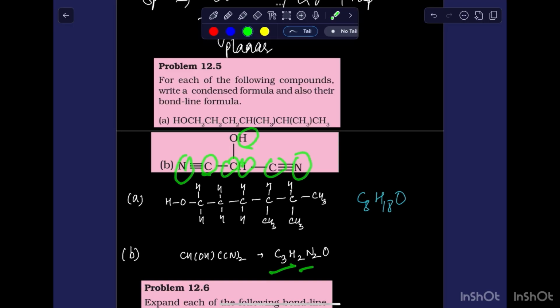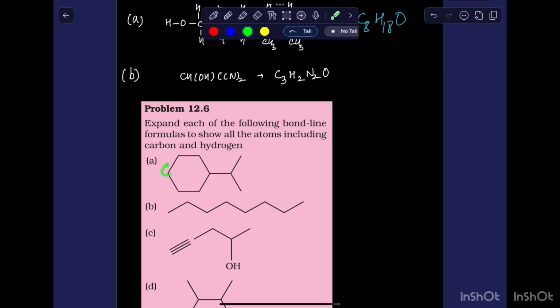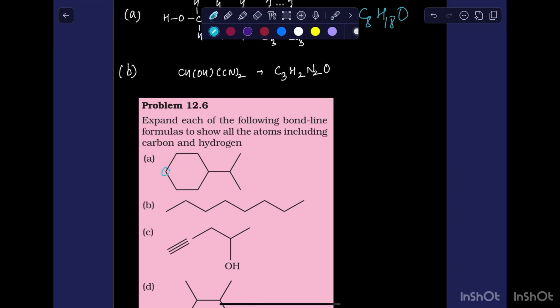Now expand each of the following bond line formulas. Just keep writing carbon at each vertex, at each corner, and then put the required number of hydrogens to make its valency 4. All the terminal carbons will always be CH3. Intermediate will be CH2. If they have a branch, then it will be CH.